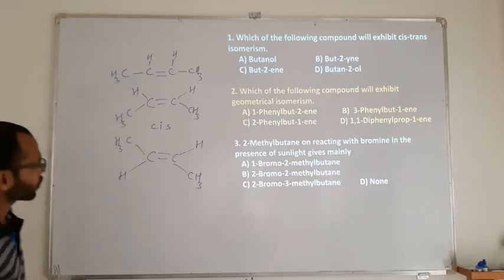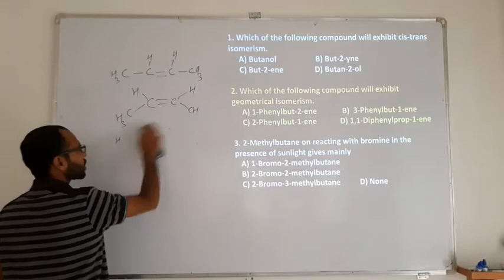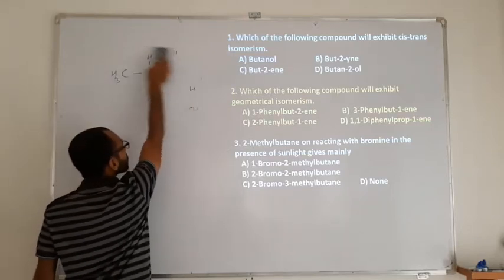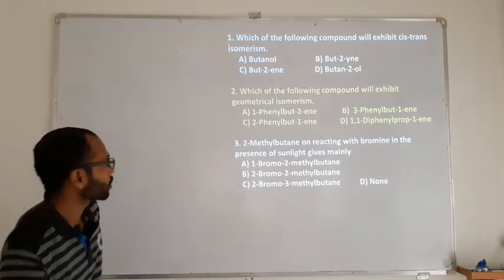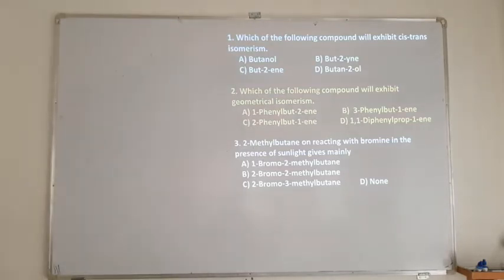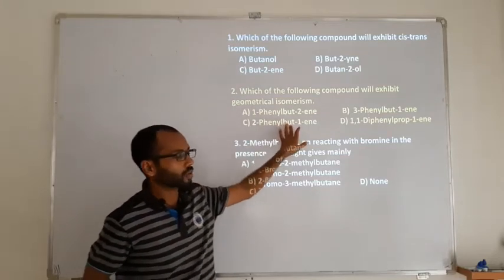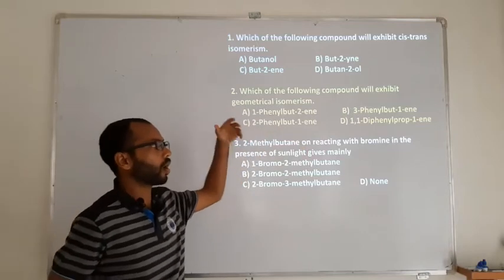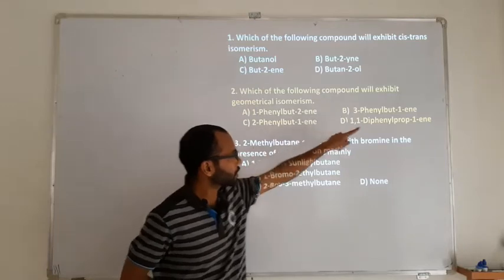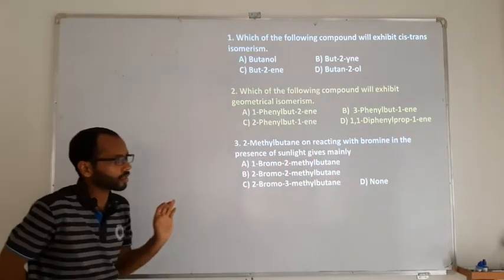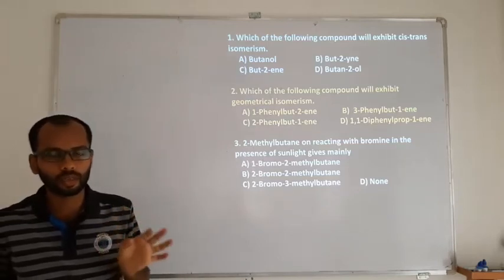Now the next one: which of the following compounds will exhibit geometrical isomerism? So geometrical isomerism means what? Again they are asking about cis and trans only. So the options are, one should not go into detail with the options. By looking at the position of the double bond, we can decide whether the possibility of cis and trans isomerism is there or not. So here it's 'ene' in all 4 options, meaning there is a double bond, so chances of cis and trans isomerism are there.